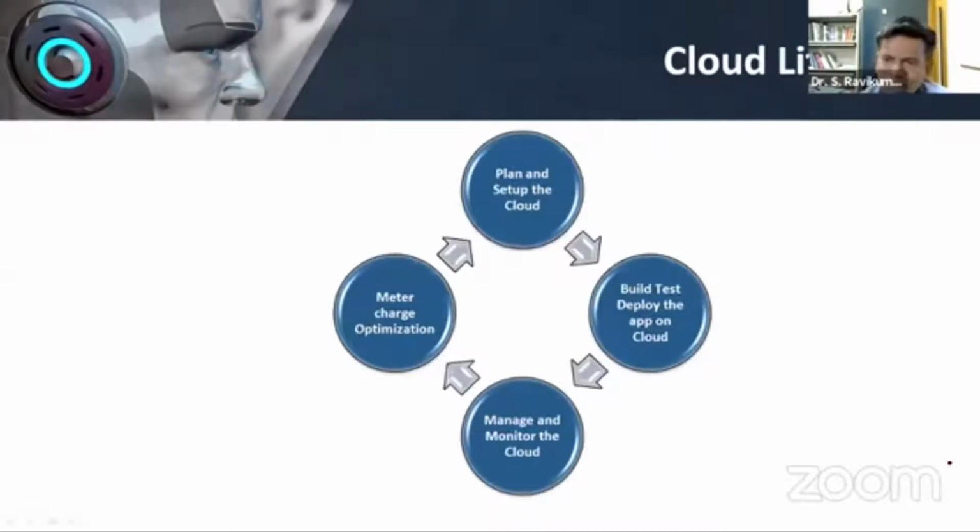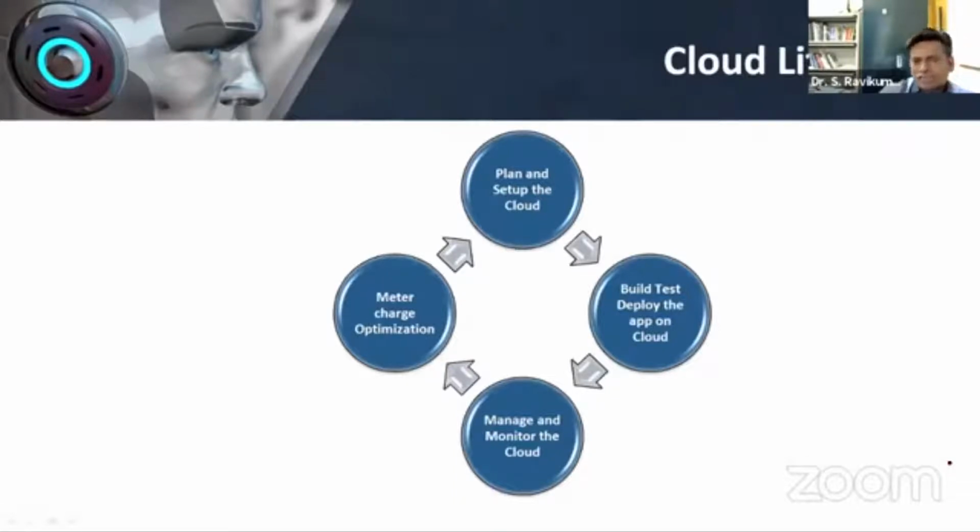Next is build, test, deploy your application in the cloud. So you build your cloud, install your application and use it. The third one in the life cycle is manage and monitor the cloud. Once your software has been deployed, you have to manage and monitor it, whether it is working properly or not, if any hiccups are there or not.